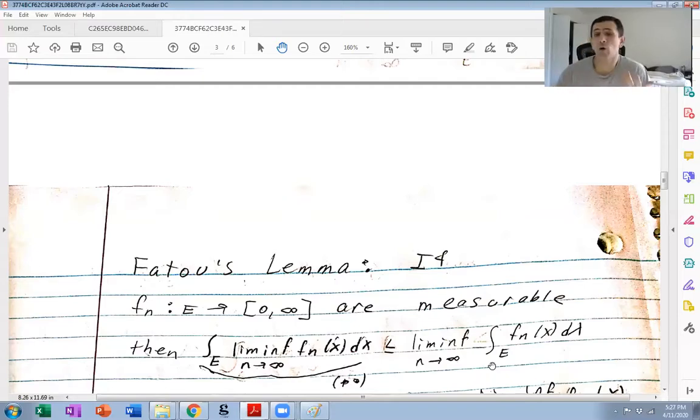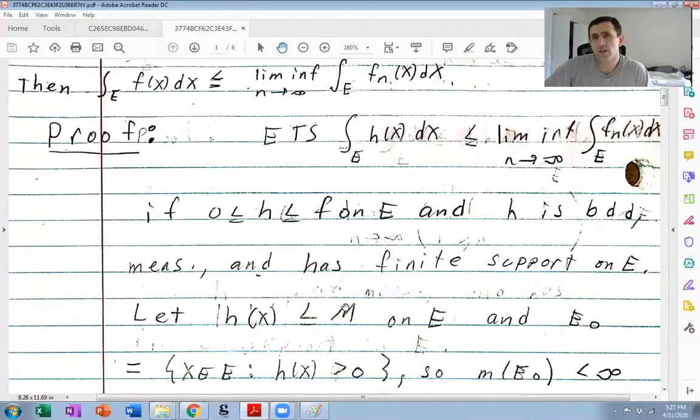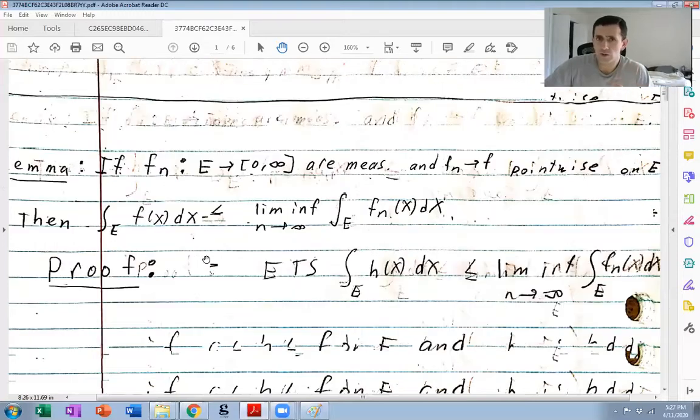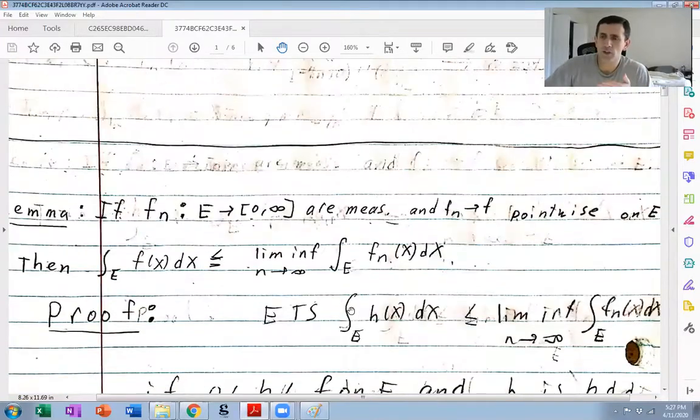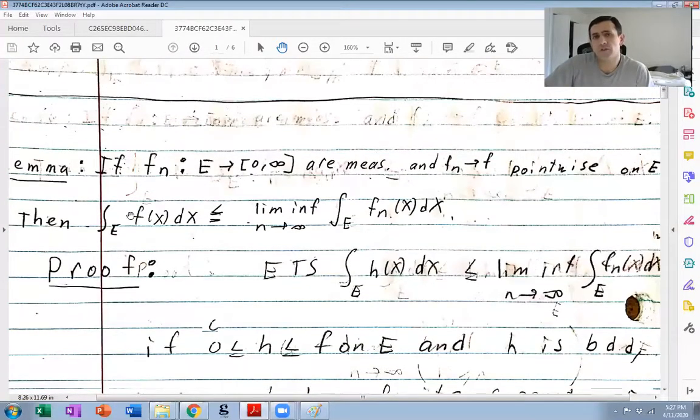And this is still pretty powerful. I mean, in a lot of applications, you have a bound for all these integrals, and you want to bound this integral right here. I will admit, most often in applications, you actually use this here. And this is less general than Fatou's lemma because, of course, if Fn converges to F pointwise, then lim-inf Fn, as n goes to infinity, is F. Okay? So like I said, in practice, most of the time, you actually use this.